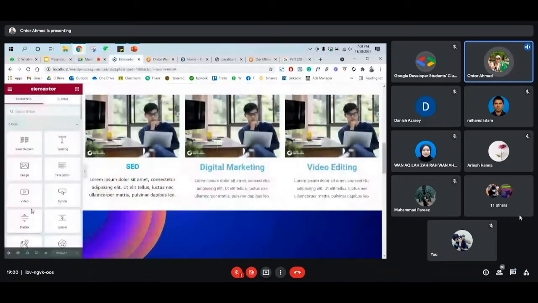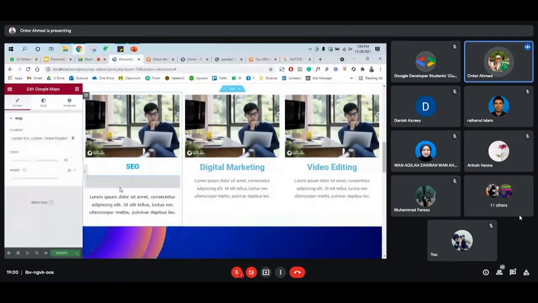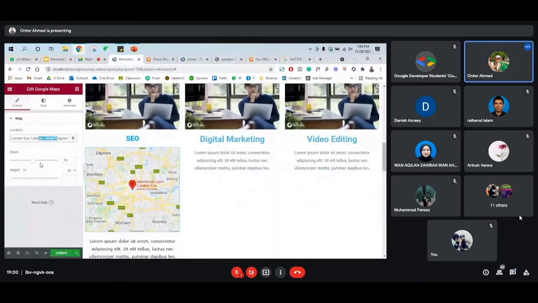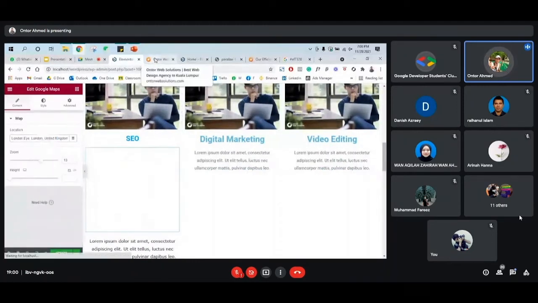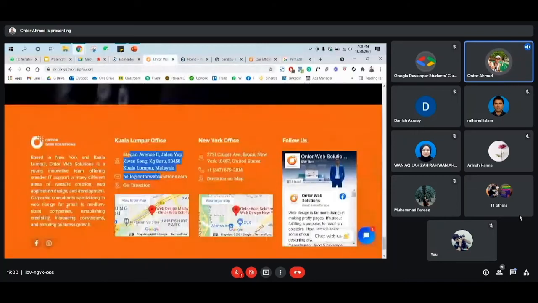What is a map? You can go here and you can see Google Map. You can drag and drop any place, and you see the Google Map. Then you can add your map location. You can zoom it, change the height or something like that. You just need to play with that. So I added that Google Map, and then I added the location over here. Same thing for this, and this is one widget for Facebook.